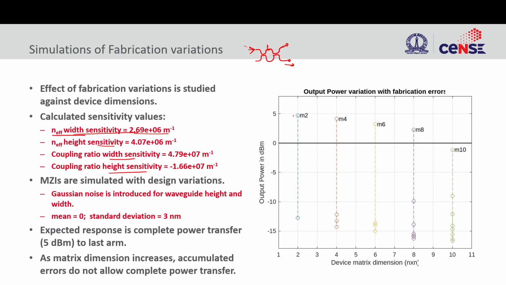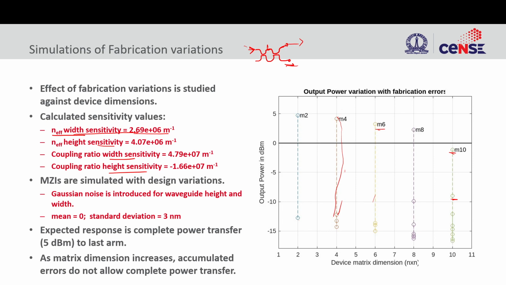We saw that for the 2 cross 2 case, we find a good power difference between this arm and this arm. But for the 4 cross 4 case, it reduced slightly. You see, a very slight difference, but it has still reduced. This has come down a bit, this has gone up a bit. All these three should be as low as possible. For 6 cross 6, the difference has decreased even further. For 10 cross 10, the difference is even further decreased. So as we go on scaling the number of inputs and outputs in the matrix, it's causing a problem for us.